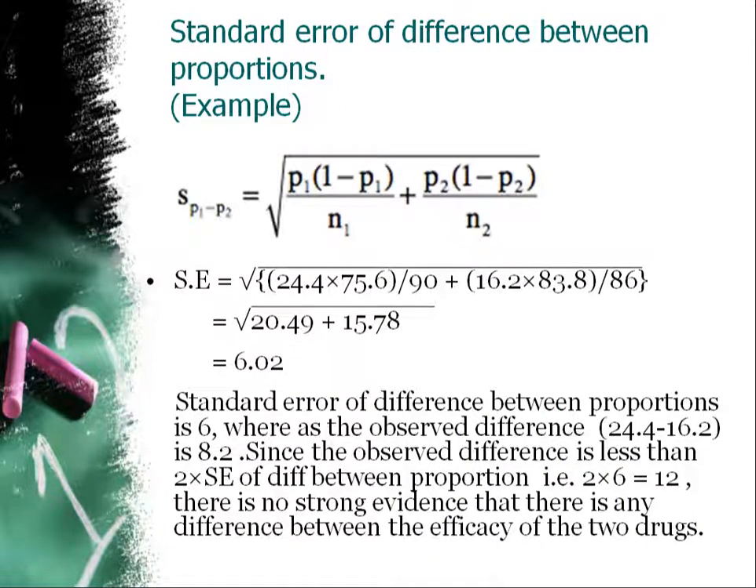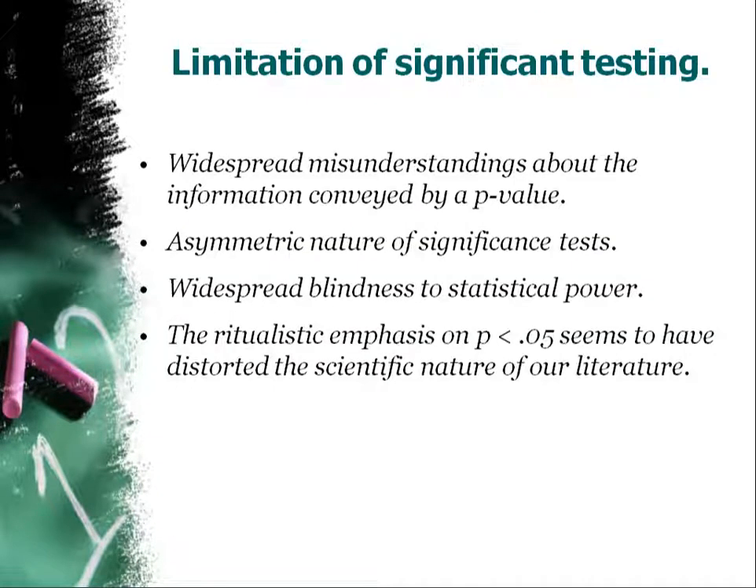Two standard errors would be 2 into 6, that is 12, but the observed difference is 8.2. Since the observed difference is less than 2 standard errors, there is no strong evidence that there is any difference between the efficacy of the two drugs. It is less than 2 standard errors, that is 2 into 6, 12. It is not significant. Both the results are equal.